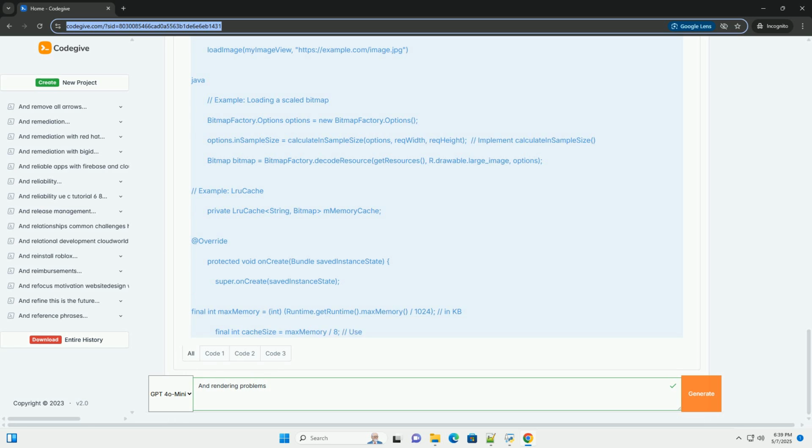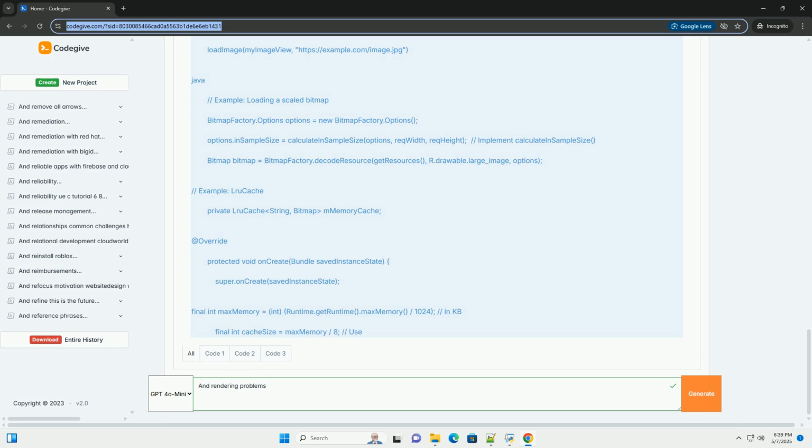Use LeakCanary. LeakCanary is a powerful library that automatically detects and reports memory leaks in your application. It provides detailed information about the object that is leaking and the chain of references that is preventing it from being garbage collected. After adding LeakCanary to your project, it will automatically detect and report memory leaks. Check the logs or the LeakCanary app icon for leak reports.